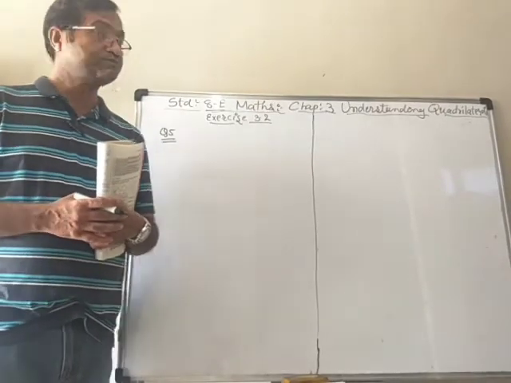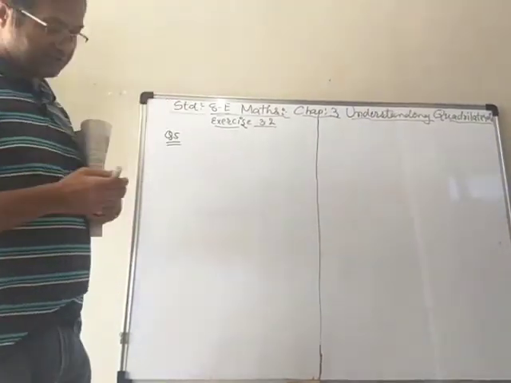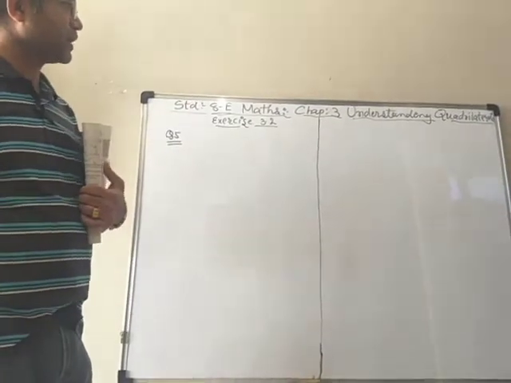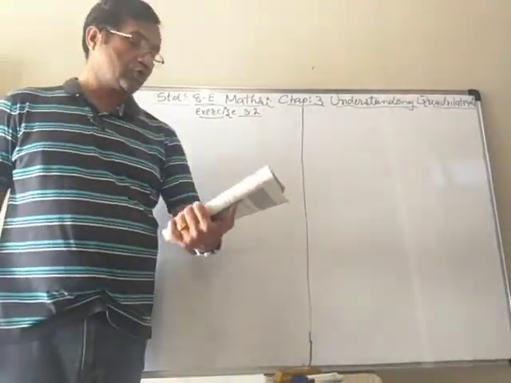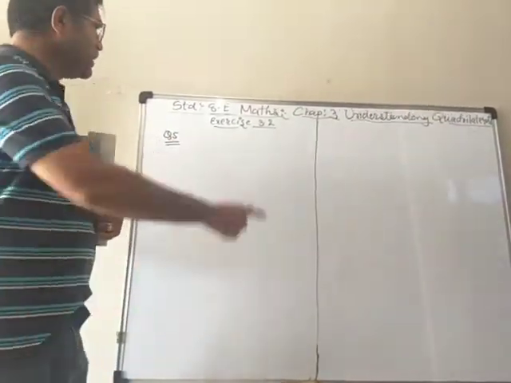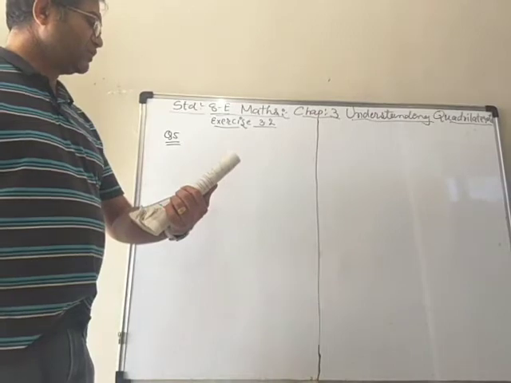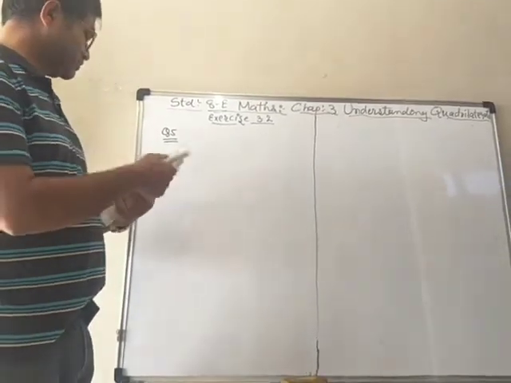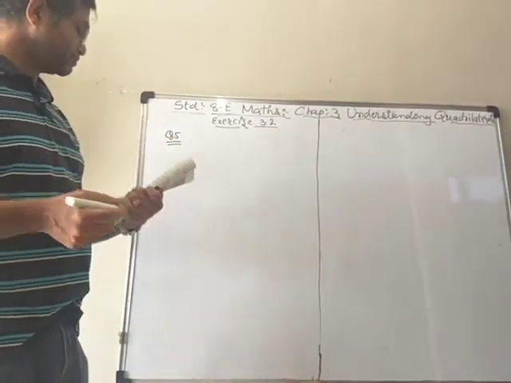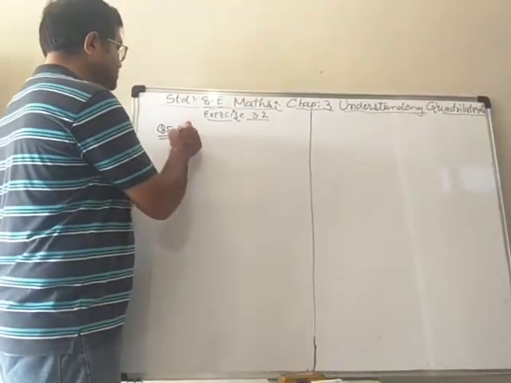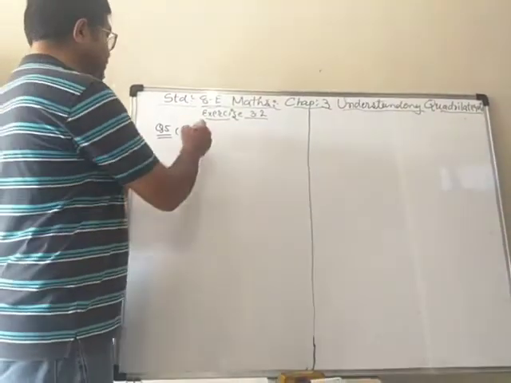8th English medium. In maths we are busy with chapter number 3, understanding quadrilaterals. And in exercise 3.2 we finished questions 1 to 4. Now question number 5, in which the first question is: is it possible to have